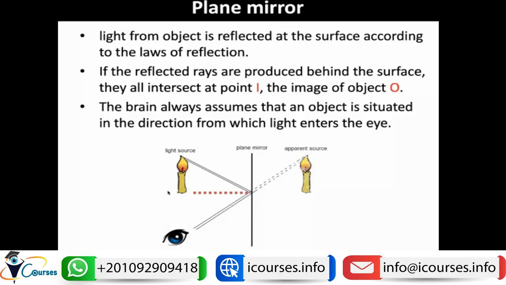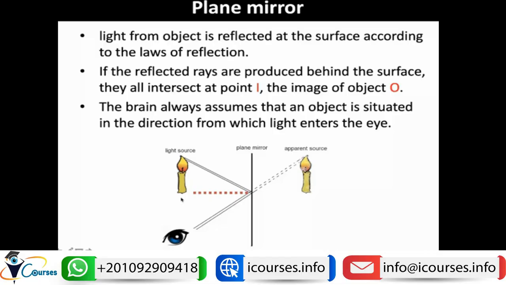So if we have our eye in this direction, can the eye see the image? The answer is no. Or can the eye see the object here? The answer is no, because the eyes cannot see in broken lines. So the eye can't track the object from the incident ray to the reflected ray, and we cannot see the object this way.